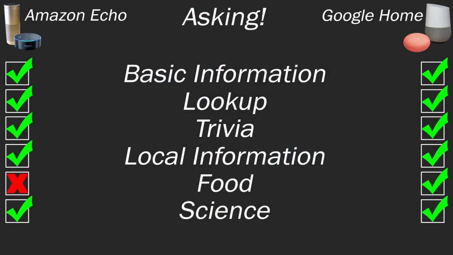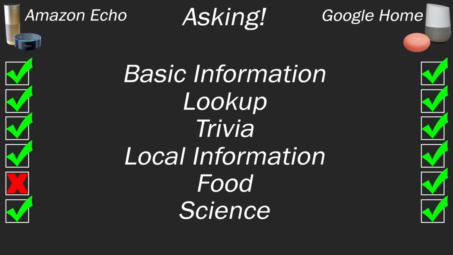6,227,020,800. Okay, so that's pretty clear to me. Both of those devices are nailing those responses. You saw the difference in measurement there between the Echo and the Google Home in terms of miles and kilometers to the moon. That's just based on locale.